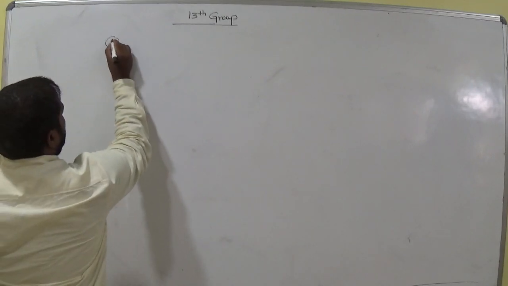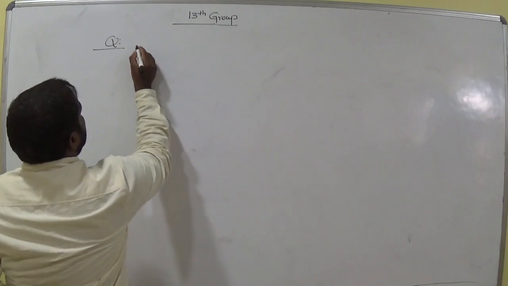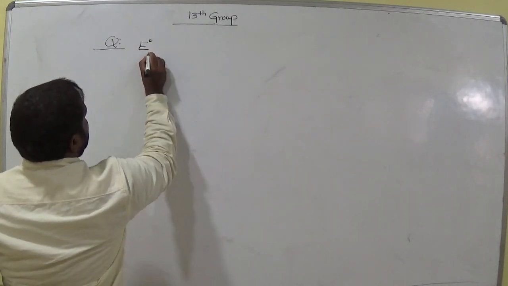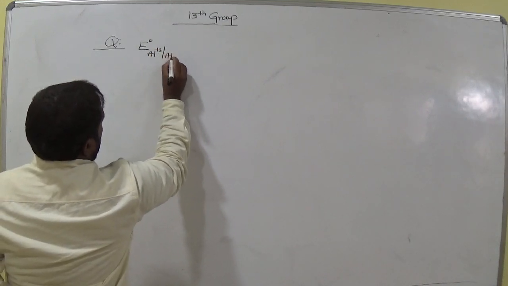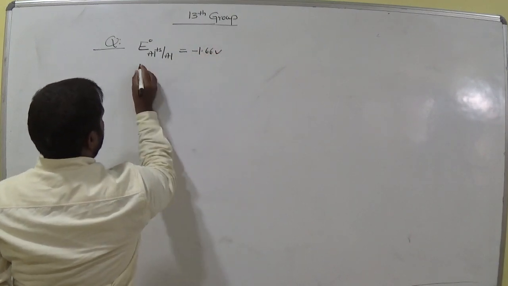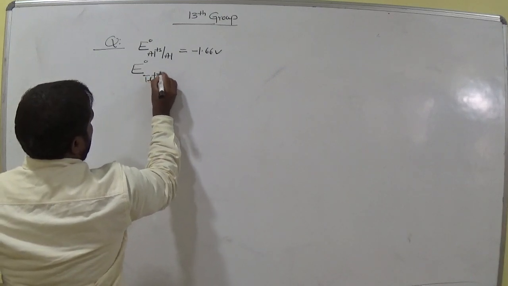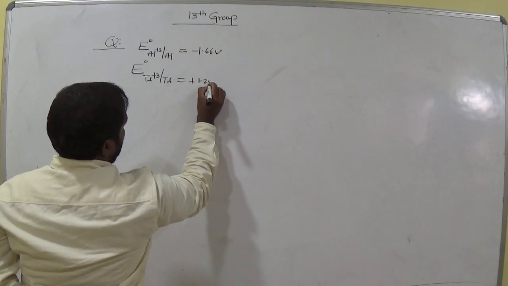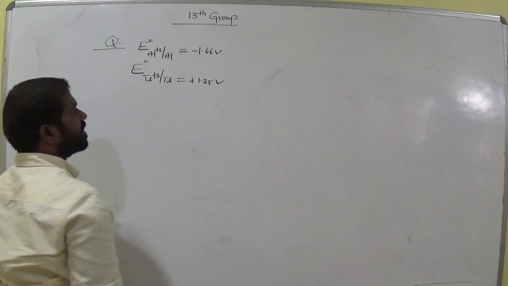Now write the question. Standard reduction potential of aluminium is equal to minus 1.66 volt, and standard reduction potential of thallium 3+ to thallium is equal to plus 1.256 volt.